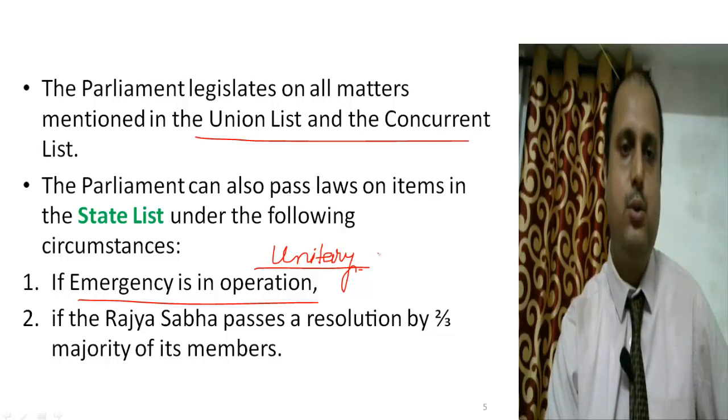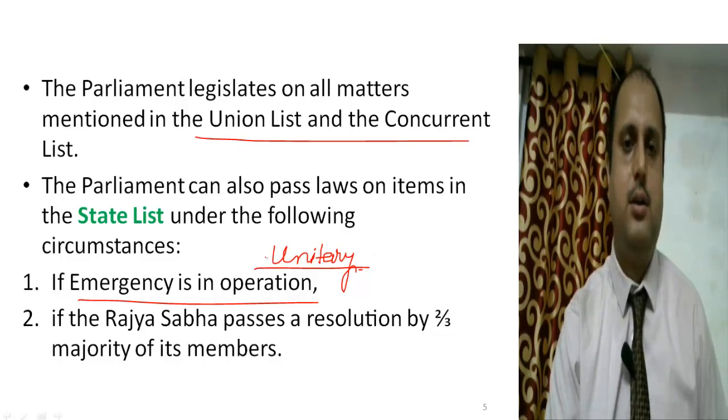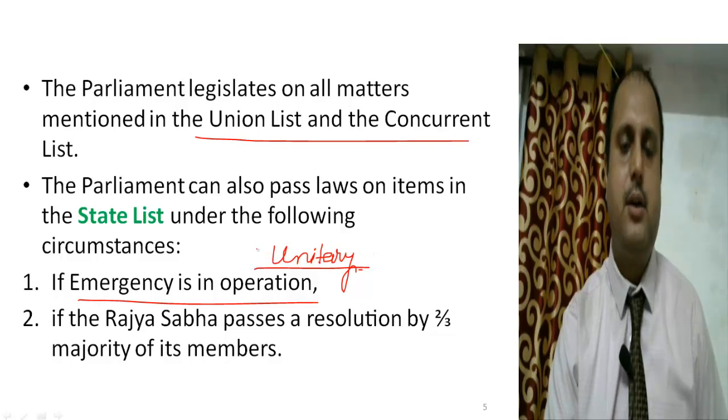I hope everybody knows about the emergency. Emergency has three types: national emergency, state emergency, and financial emergency. Because of the need to take quick decisions, the government of India turns into a unitary type of government.